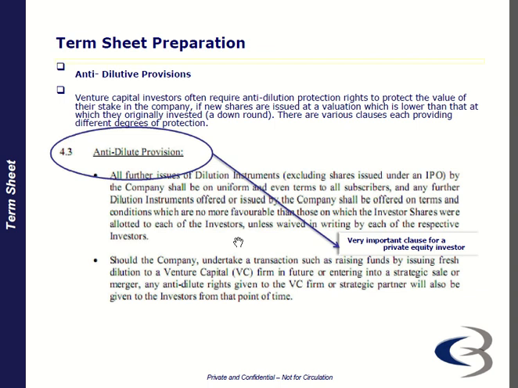And apart from that, there's an anti-dilutive provision, where venture capital investors require the right to protect the value of their stakes in the company if new shares are issued at a valuation which is lower than that at which they originally invested. So there are various clauses providing different degrees of protection for that.